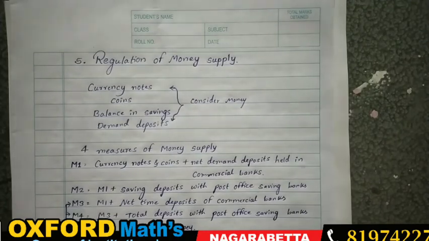Suppose you kept the money in a savings bank, what happens? For day-to-day requirements, you are going to purchase products or goods. Then individually the purchasing power is going to increase if you kept the money in a savings bank. Suppose you kept it in net deposits, then what happens? The price of products is going to be high and it leads to inflation. Inflation means loss itself, a risk.